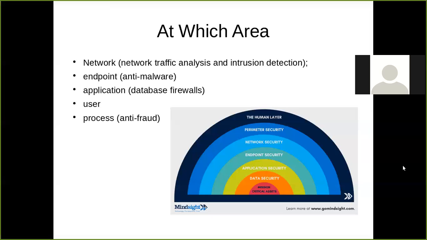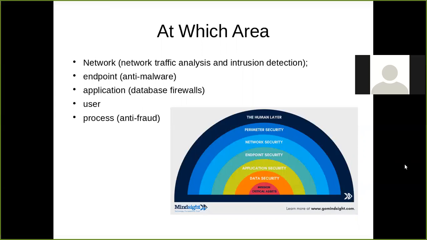The network follows standards, and those standards may be the OSI standard or the TCP/IP standard. Generally we consider these the main layers, and we will find network, endpoint, or application areas.